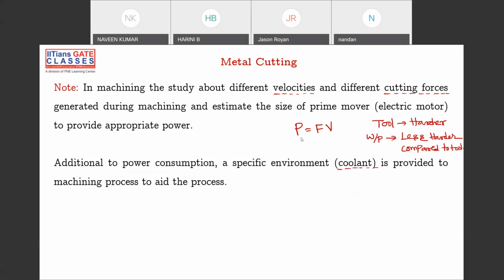So we'll be trying to estimate the power. By estimating the power, we'll be able to identify the power consumption and also the electricity consumption. By that, we'll be able to select an appropriate machine for the appropriate tool and material. So you can see here, the tool is very hard in nature and the workpiece is softer, or you can say less hard compared to the tool.